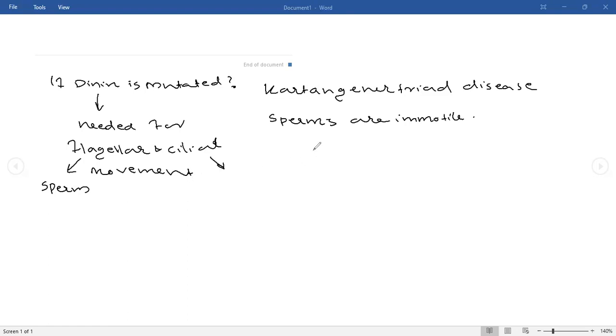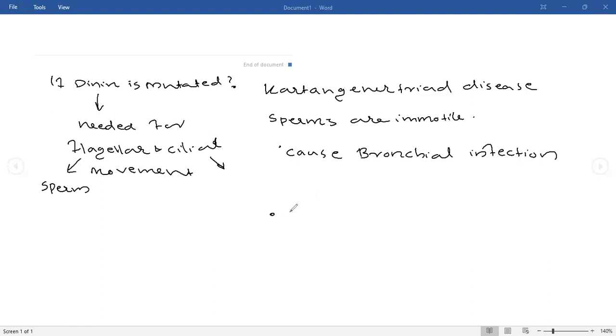So if dynein is mutated, it can cause bronchial infection in our respiratory tract. In our respiratory tract, waste materials are removed with the help of the cilia. Ciliary movement helps in removing foreign particles from our respiratory system. So if dynein is mutated in a person, his cilia will also not be working.